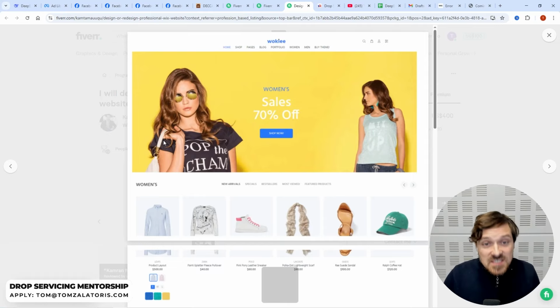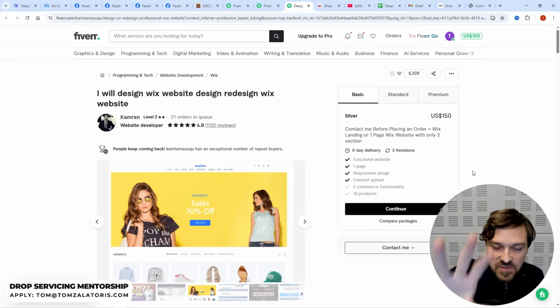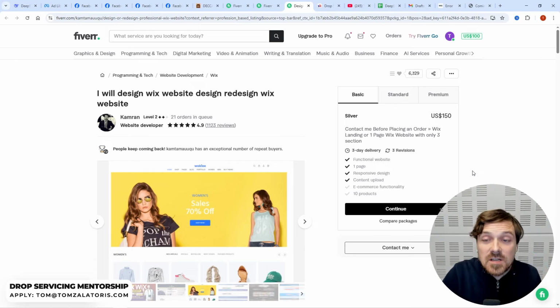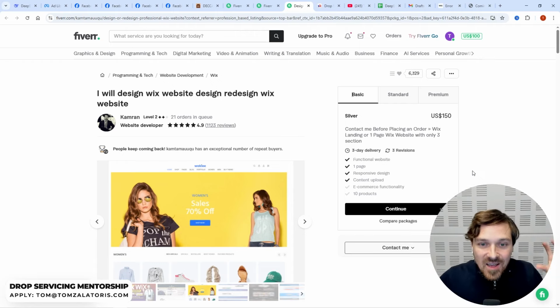So the easiest way would actually be to just buy a website. Just find a seller, place an order. I haven't used this specific seller, so you can use another seller. $150, $100, something like that to create your own website, which is a web design agency website. And then you can put some of the work examples from your supplier on your own website. So it's going to be your own agency website. This is the easiest way, and you don't even need to know anything about web design because you can also order this on Fiverr as well.